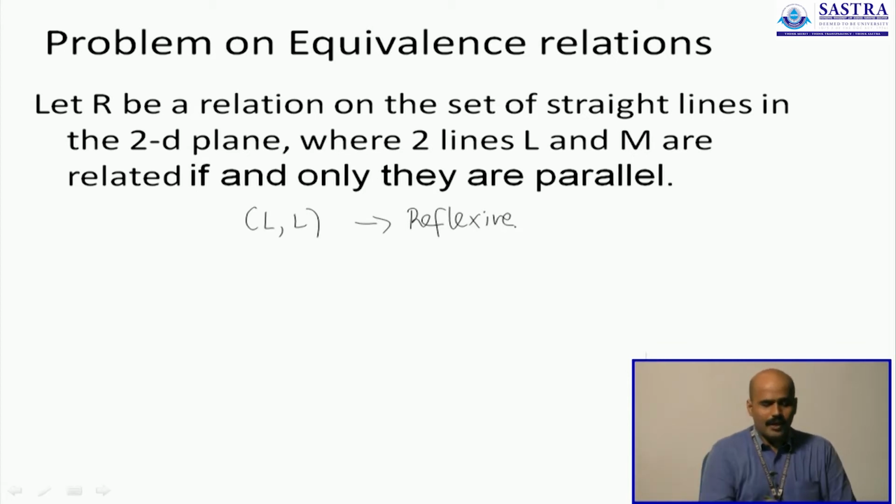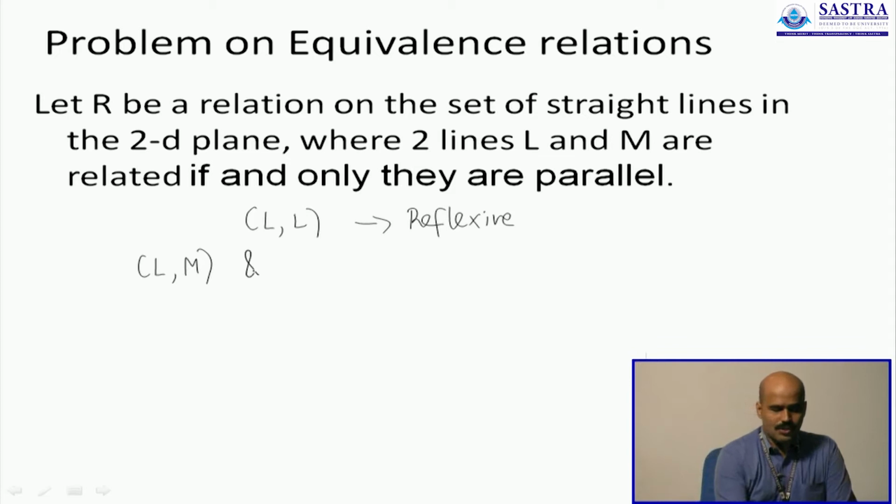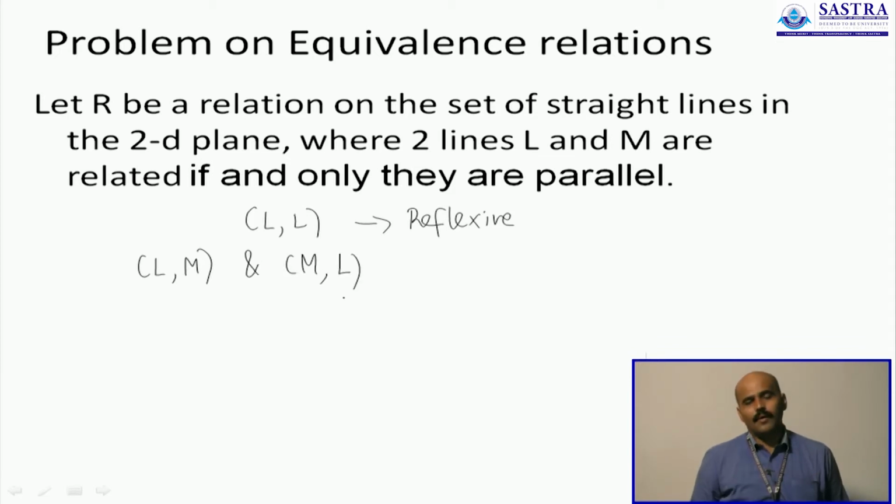Next up, if you have a pair of lines L and M related to each other, can we also say that M is also related to L the other way around? That is what you try and look at before proving that the relation is symmetric.